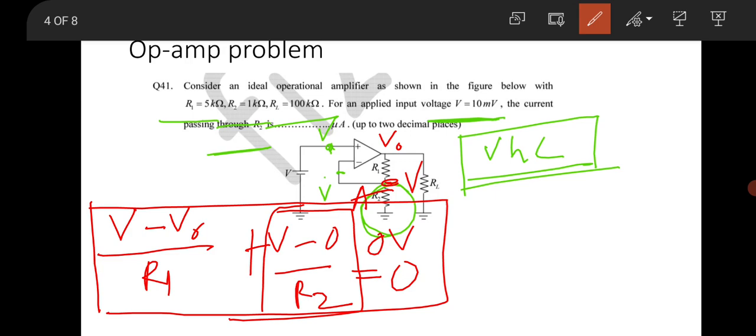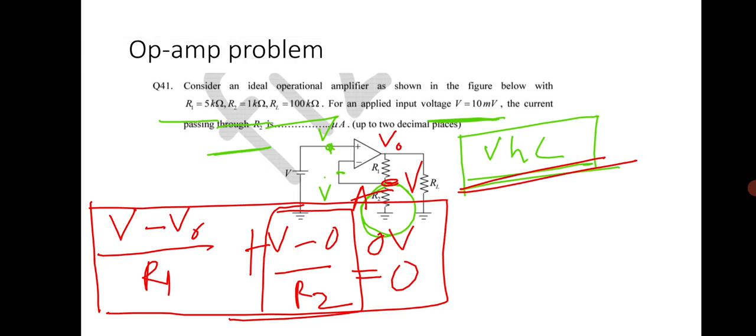So this is the general way to approach any kind of op-amp question. If you see the previous year op-amp questions of different years, there are very basic questions, like the input is given and you are asked to find the output, or you are given the input and asked to find the current in a particular resistor like this. So this approach should be taken, and the choosing of nodes is very important. If you choose the nodes carefully, then you just apply KVL at that nodal and you can find the different variables that were asked. So these are the basic op-amp questions you should practice.